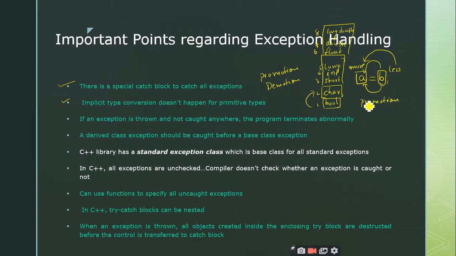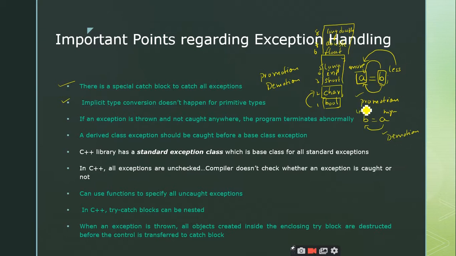Similarly, demotion is the reverse case where you write it like this. B has the lower rank and A has the higher rank, so we are converting the highest rank into the lowest rank. In such a case we call this demotion, right? So these are the two ways of casting. Implicit typecasting only; automatically the compiler will take care. It can happen either as promotion or as demotion, right?